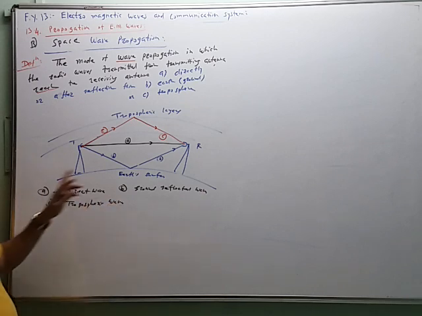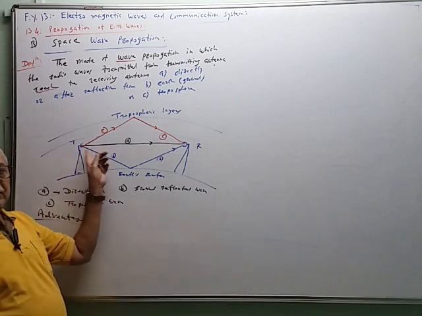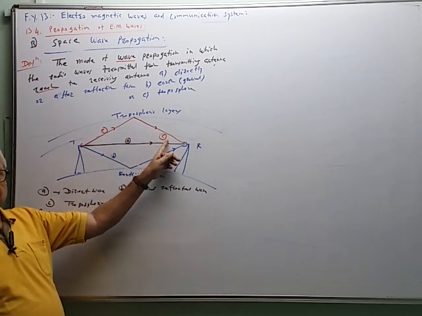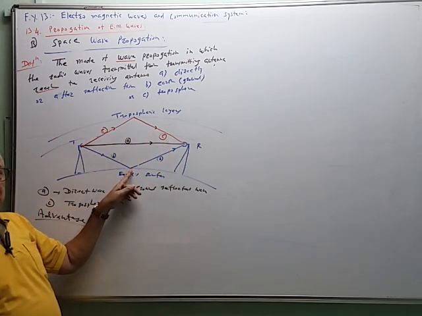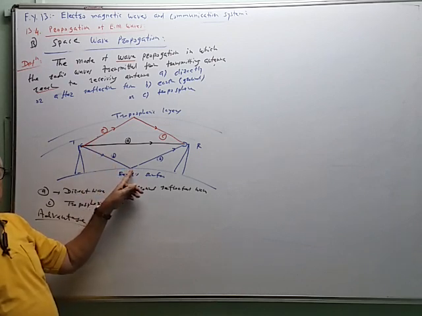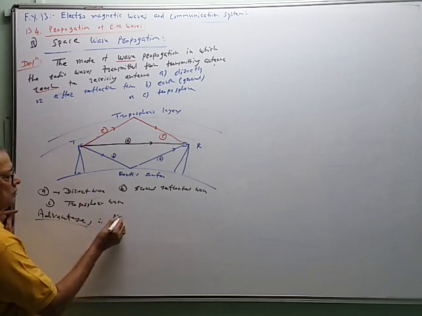Now, what is the advantage? The wave is going directly without touching the earth. Only the ground reflected wave is touching the earth, but only at a single point, and therefore there is no role of earth.